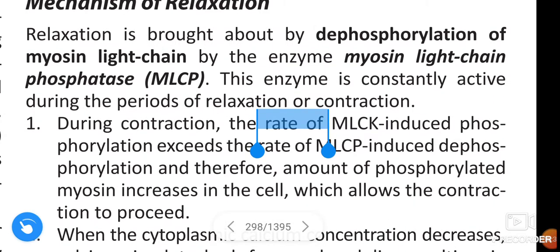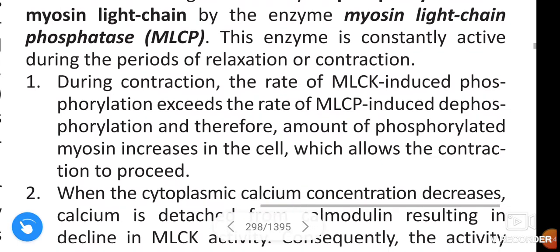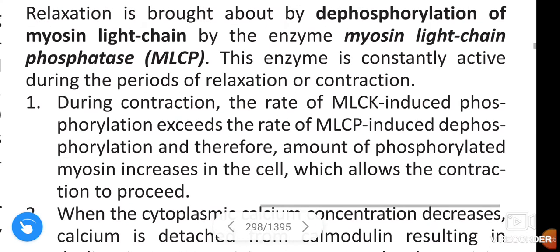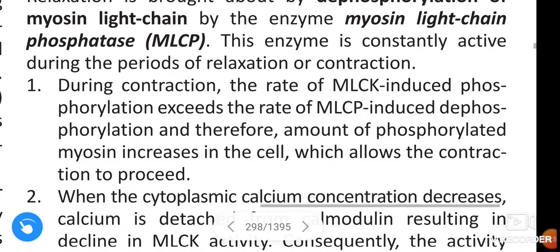This enzyme is constantly active during the periods of relaxation or contraction. During contraction, the rate of myosin light chain kinase induced phosphorylation exceeds the rate of myosin light chain phosphatase induced dephosphorylation, and therefore amount of phosphorylated myosin increases in the cell, which allows the contraction to proceed.